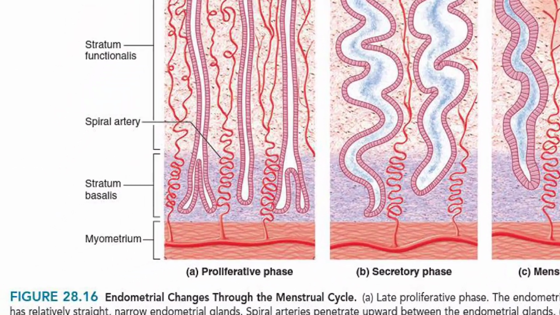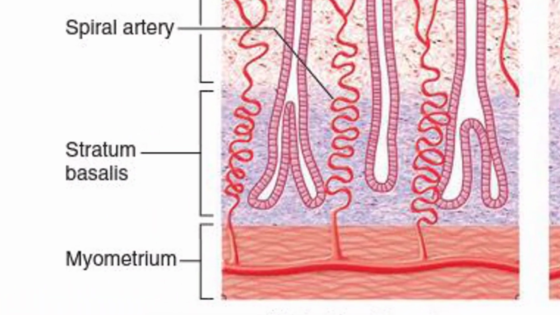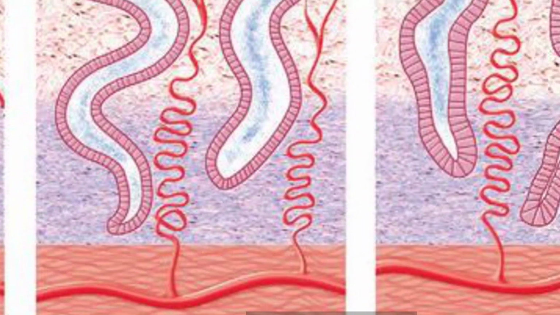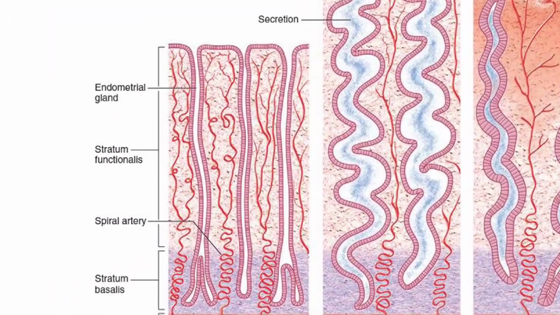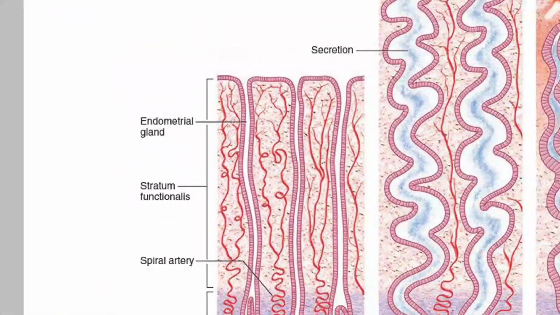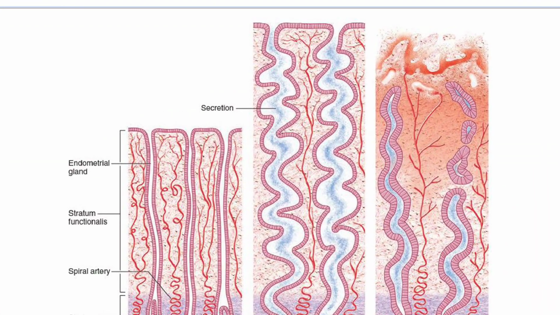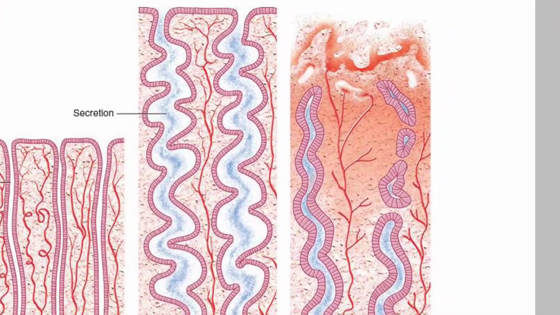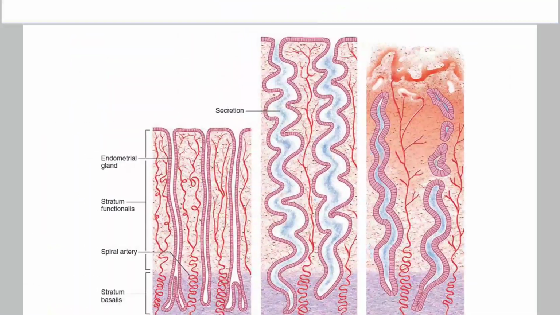Then here you read the names. This is the myometrium, this is the stratum basalis, this one is stratum basalis, and this one is the stratum functionalis, the name is written. So as you can see over here, during the menses, the stratum functionalis is sloughed off, it is removed.